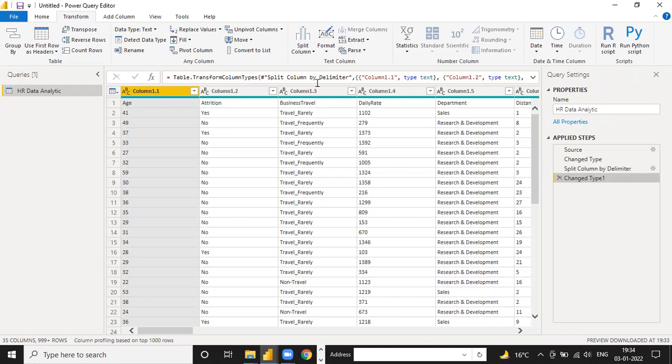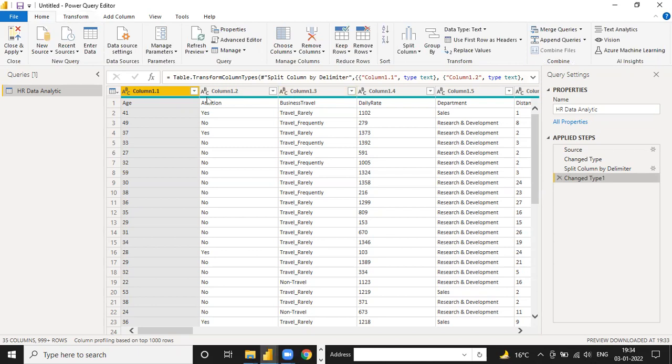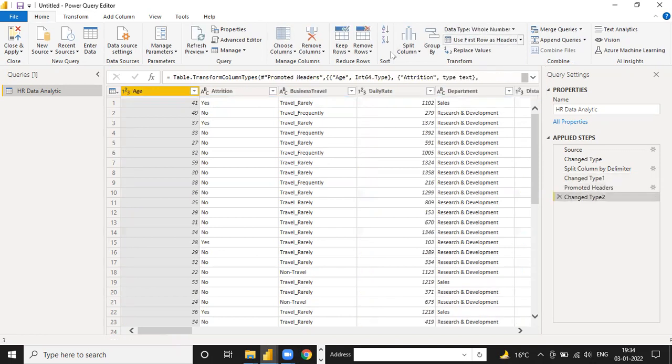Now you can see the headers are Column 1, 2, 3 like this way, but we don't want headers like this. We want age as a header, attrition as a header, business travel as a header, daily rate as a header. So I'm going to the Home tab. Under this Home tab, we have an option here, Use First Row as Headers. I'm just clicking on this, and you can see age, attrition, business travel, daily rate, department become the headers.